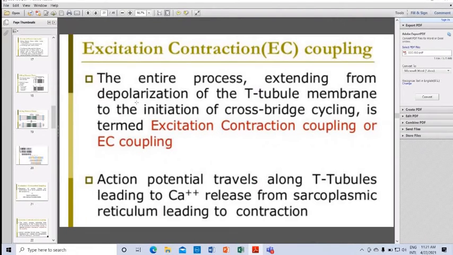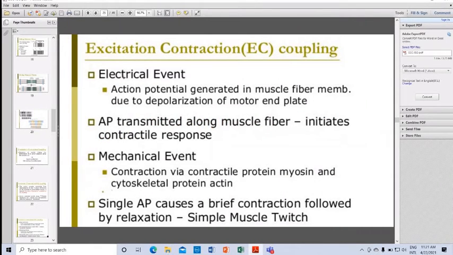Action potential travels along T-tubules, leading to calcium release from the sarcoplasmic reticulum, which leads to muscle contraction. Excitation contraction coupling: the electrical event is the action potential generated in the muscle fiber membrane due to depolarization of the motor end plate.